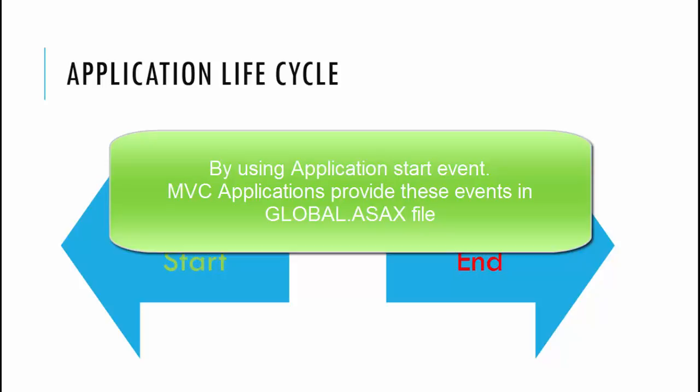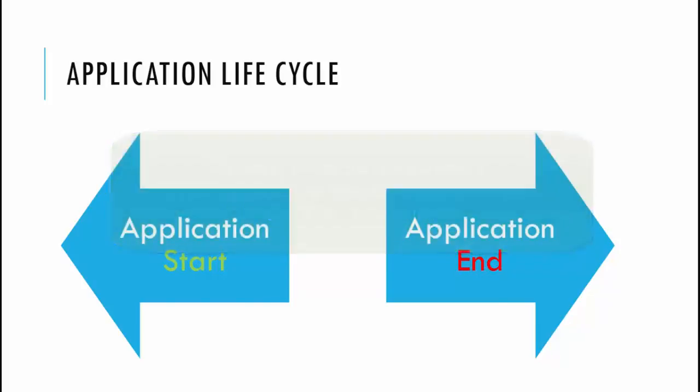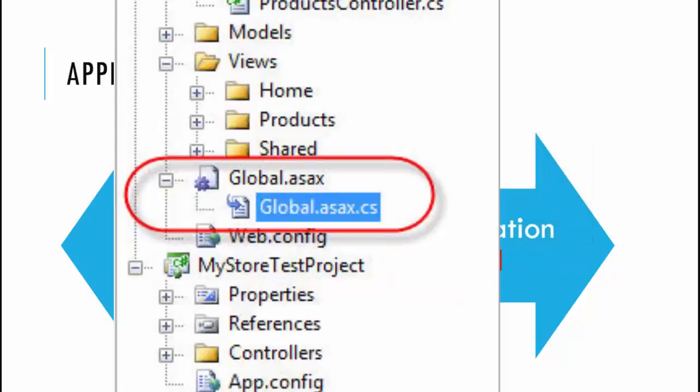Whenever you create an MVC application, you get to see a file called global.asax, which is a unique file present in the root directory. It contains all the application-level events and all the pre-start things that are managed in the Application Start event. So now let's dive into the MVC Application Start event.